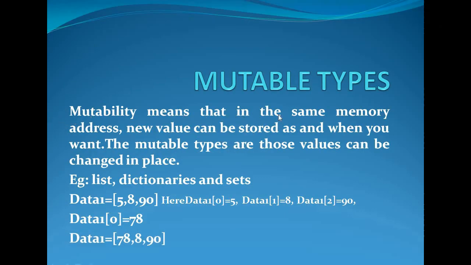Mutability means the value will be stored in the same location even if the value changes. Data is storing 5, 8 and 90. Data 0 is equal to 5. Data 1 is equal to 8. Data 2 is equal to 90. If we change the value of data 0, we are having 78. Then instead of 5, 78 will be written, followed by 8 and 90.